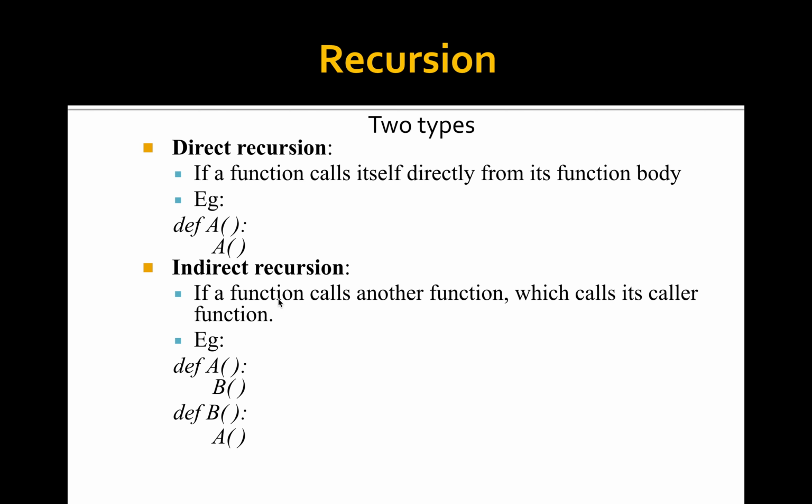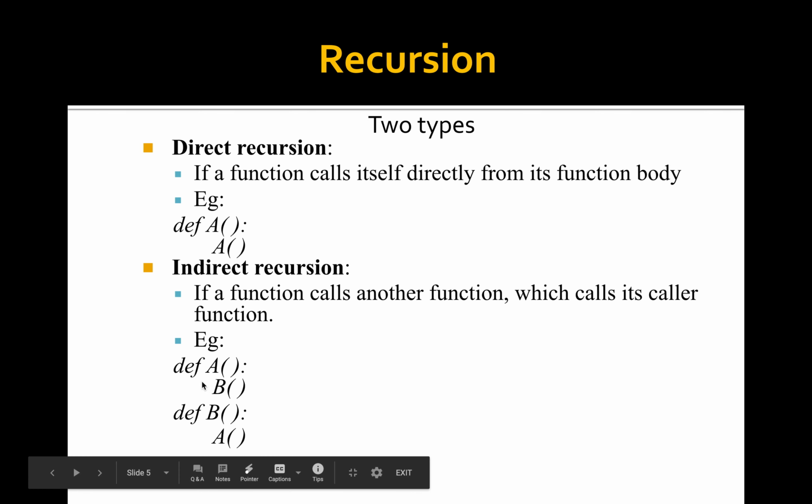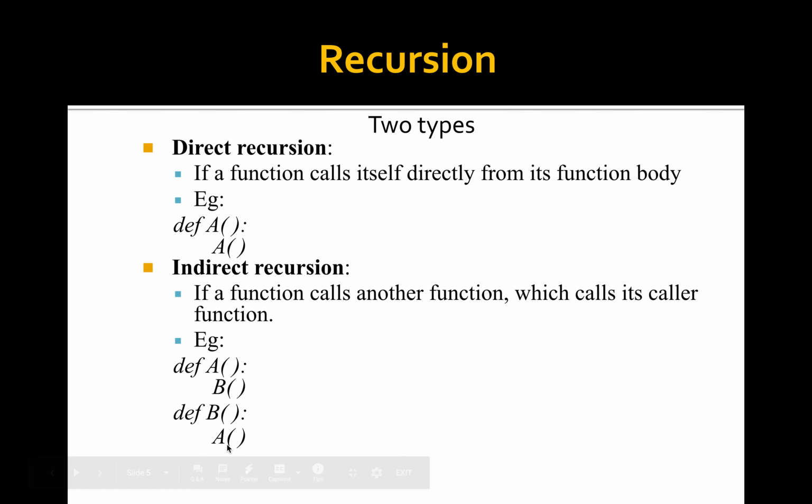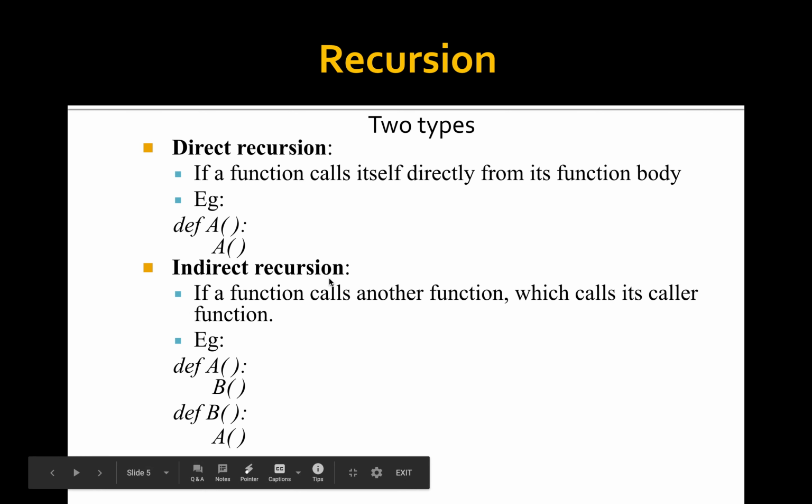Indirect recursion means a function calls another function which calls its caller function. For example, def A, in the function definition of A, we are calling function B. Again in function B, we are calling A. So indirectly, the function A is calling the function A again and again. That's why it is called indirect recursion. In the function body of A, B is called, and in the function body of B, again A is called. That is, indirectly A is calling the function A. That is why it is called indirect recursion.